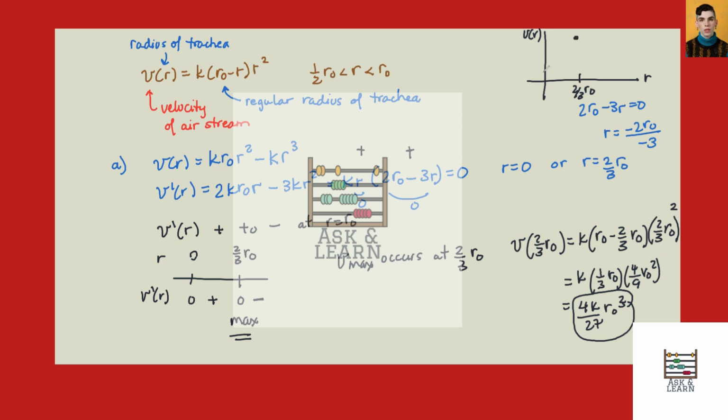We know at 0, if we plug in 0, we'll get 0. And we know we also get 0 at R0, right? Because if I look at my original, the zeros are when R equals 0 or when R equals R0. And if we graph this, we'll end up with something like this.